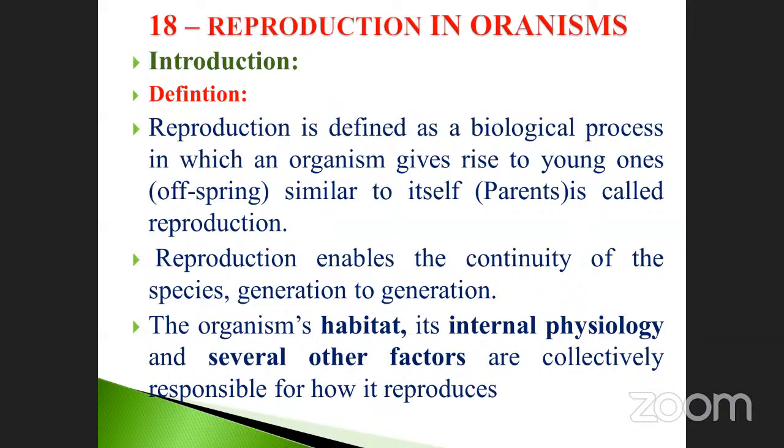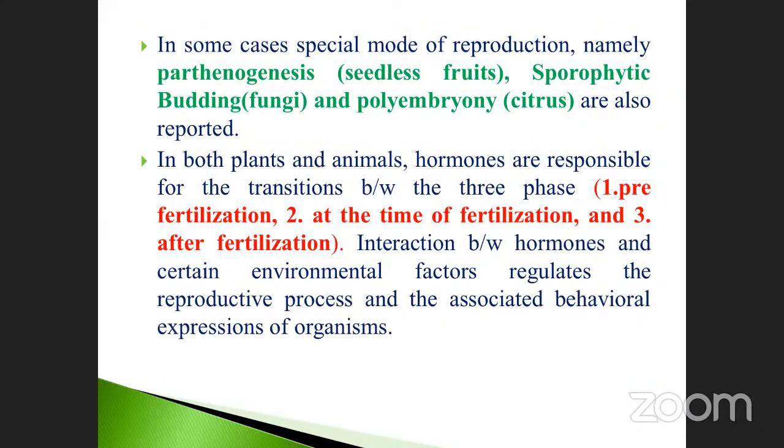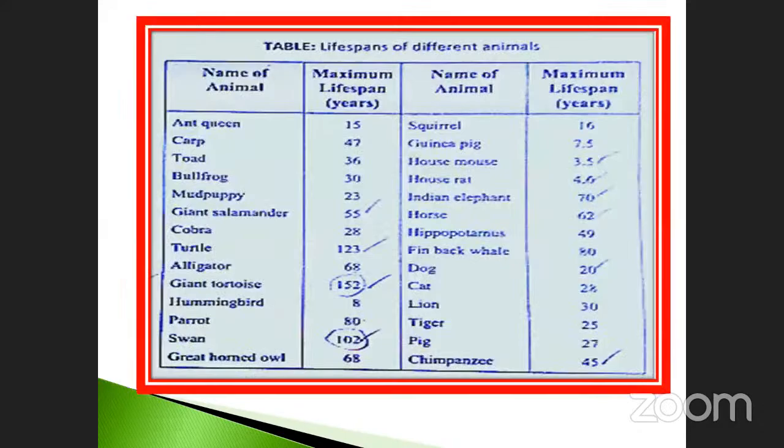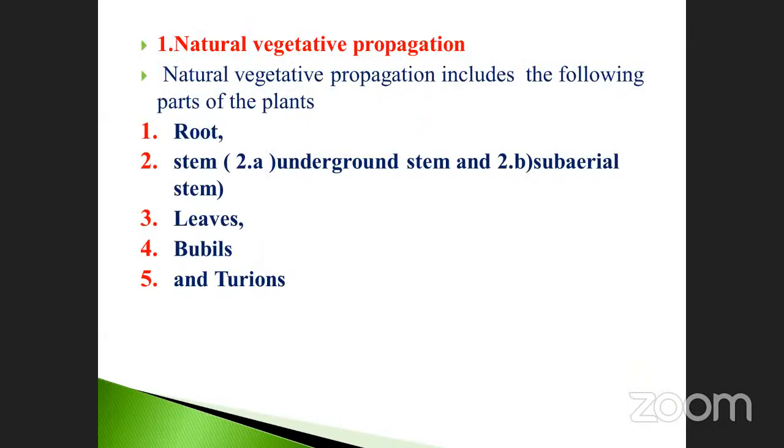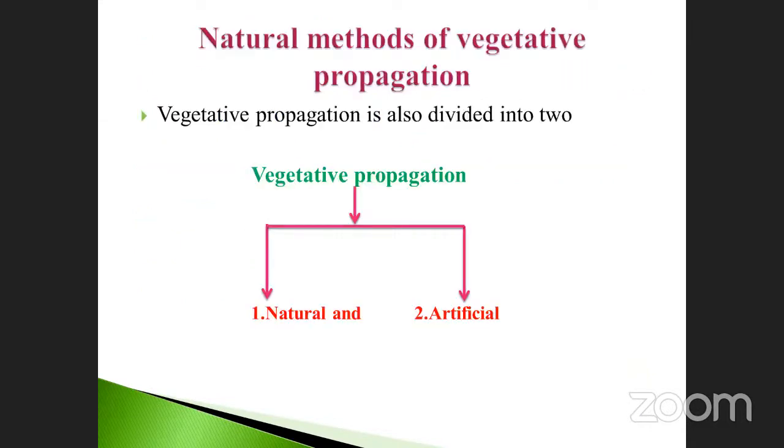See, last time we discussed this. What are vegetative propagules? Anybody else?